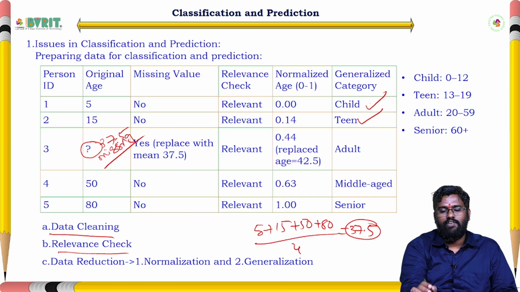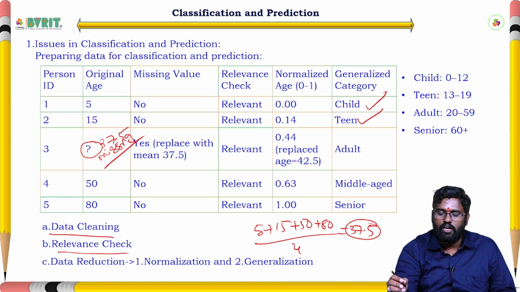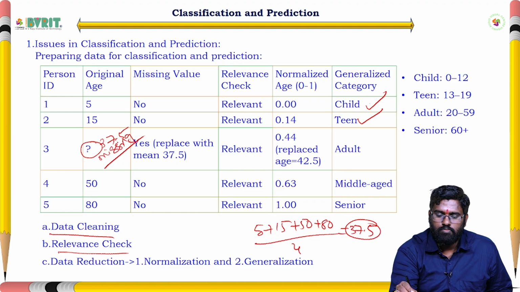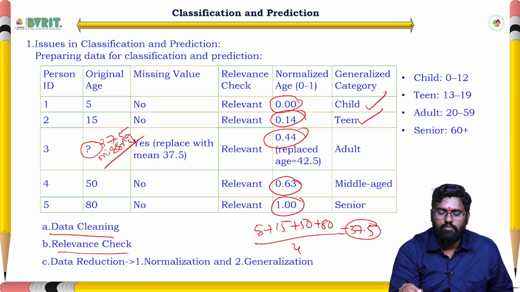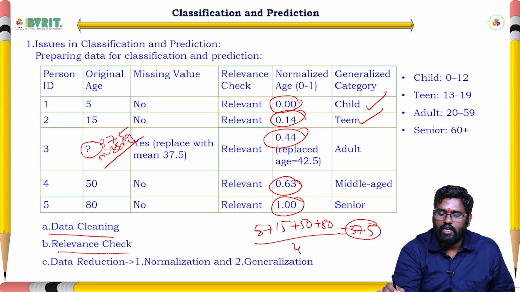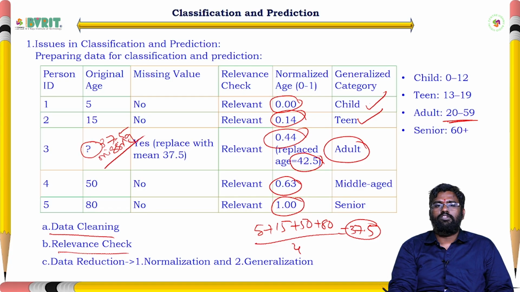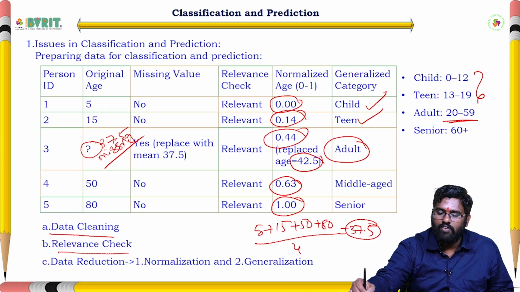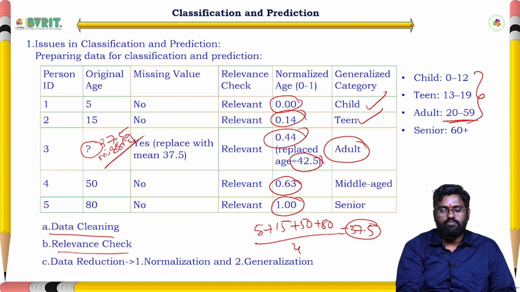Relevance check means whether the given values are relevant or not. See here, actually this normal is 0, and this one 0.14, and this is 0.44, 0.63 and 1.00. Based on the given generalized category, adult, so adult is having 20 to 59 years. Based on that we need to divide this age. We have to replace that one with the exact value based on the given ranges, to be given in the normalized ages. That is relevance check. And the last one, data reduction.